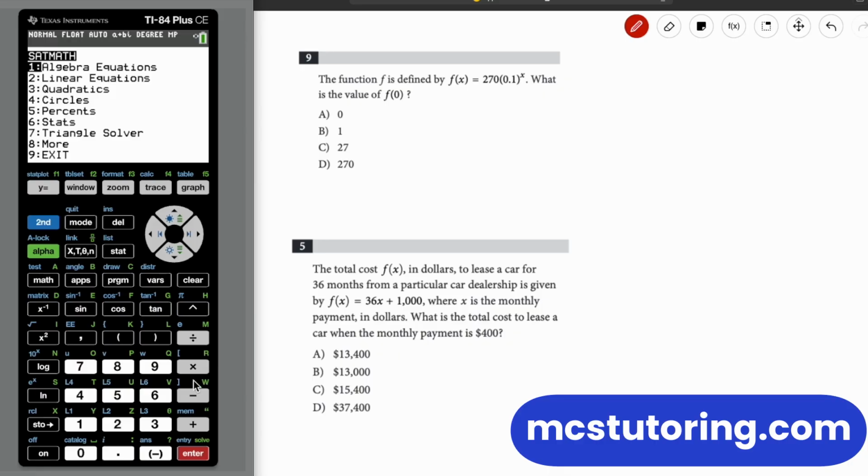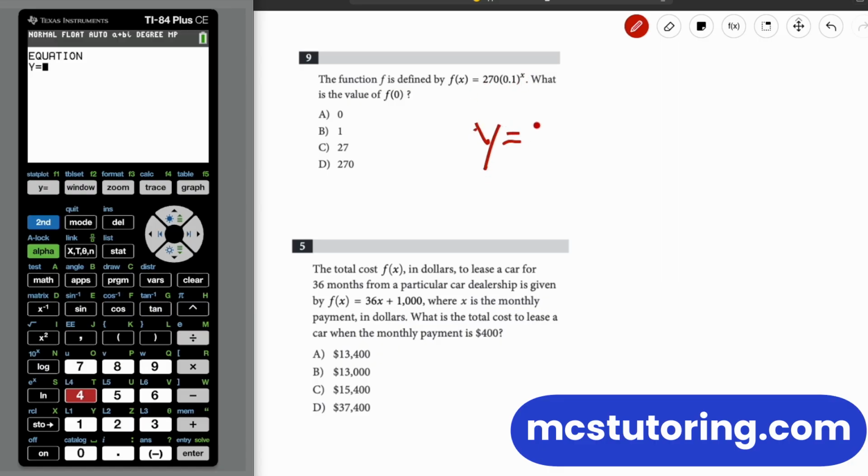Okay, so again, algebra equations, plug in a value. So we get f of x equals 270 times 0.1, that quantity to the x. So what's it going to look like for us? Y equals 270. We're going to open parentheses 0.1. And then it's going to look like this, because that's the raised to key. This is the exponent. How are you going to get exponents here? This key, raised to the, looks like an up arrow. It's a little above the division key here.